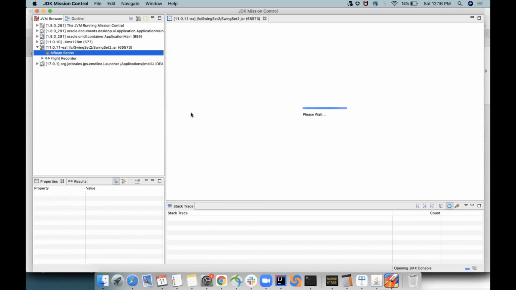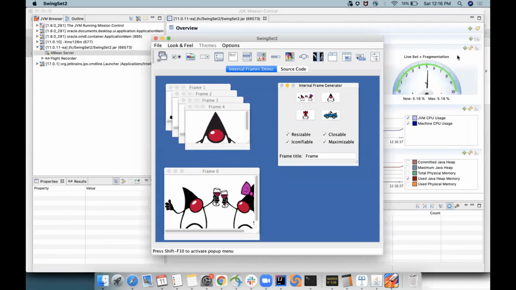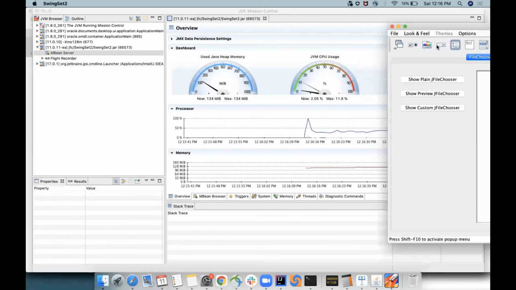Now, JMC I have shown you last time also, but I will just focus on the memory management part. Okay, so it loaded the application. The first dashboard shows the Java memory heap, which says how many MB the application is taking. Just leave the second processor part and come to the third part, which is memory use. You can see memory is about 100 MB, and that is what is reflected by the dashboard.